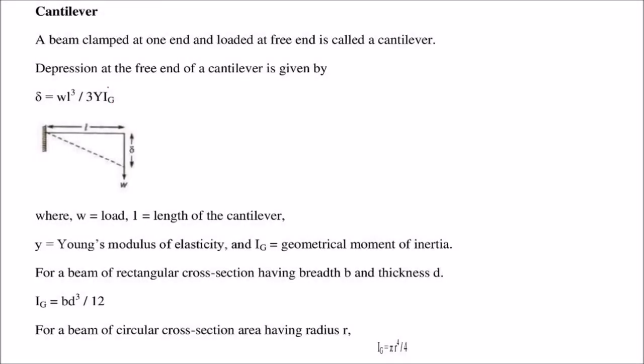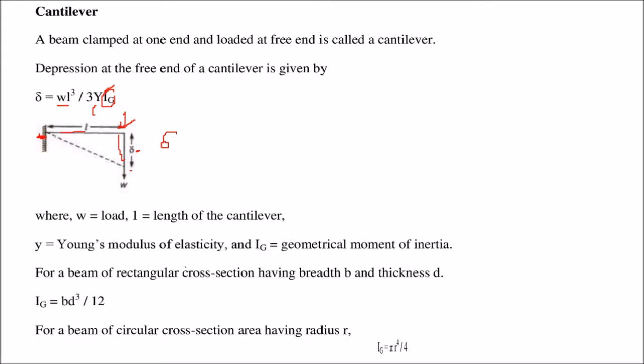Cantilever: a beam clamped at one end, see, this is one end, and it is loaded at the free end. This is known as a cantilever. The depression at the free end, given by this delta sign, if this is the length and this is the weight, is W L cube by 3 Y I_G, where W is the load, L is the length of the cantilever, Y is the Young modulus of elasticity, and I_G is the geometric moment of inertia.